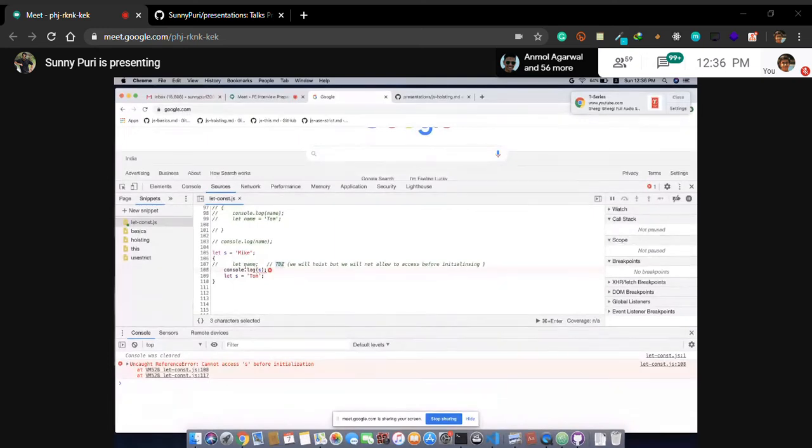So we are saying if you try to access a variable declared with let or const, it will be in the TDZ, temporal dead zone. Basically it prevents the access. That's it. It is getting hoisted so that we know the variable is there in the scope, but we should not allow the access.